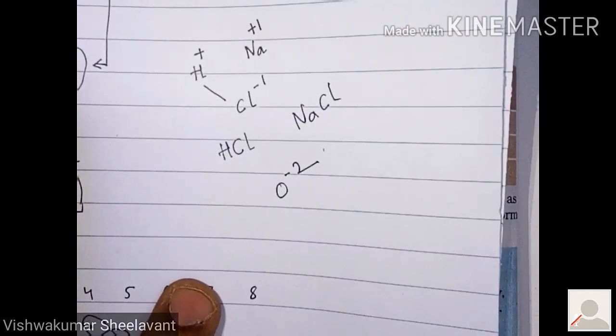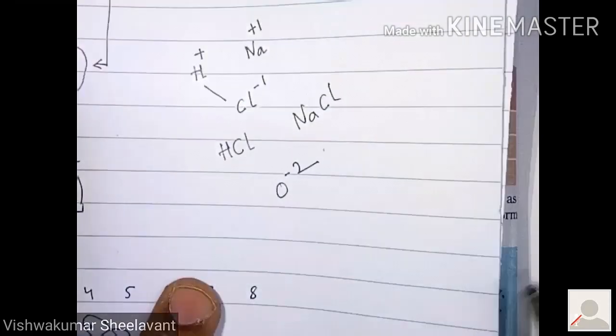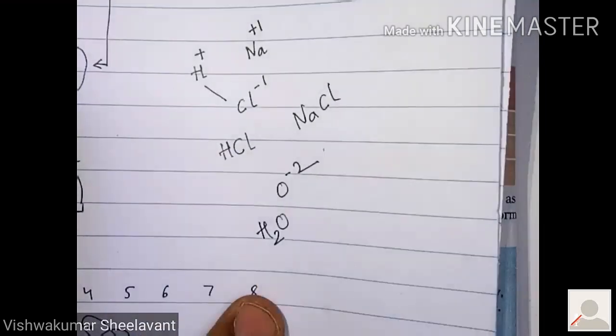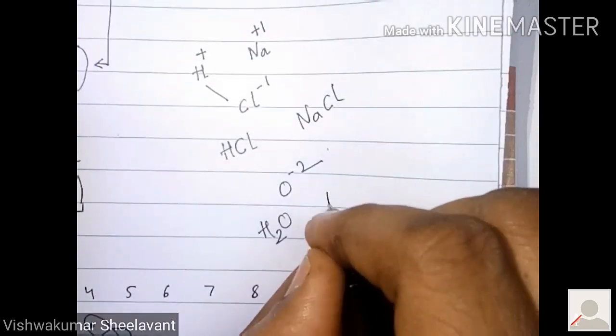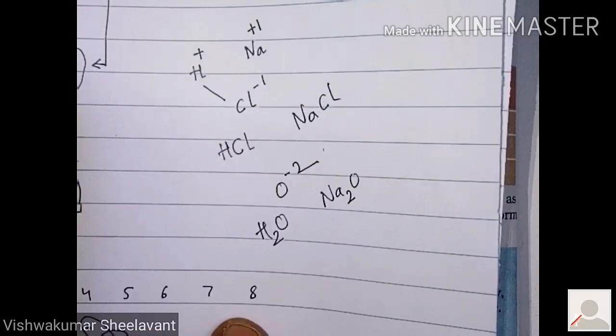If you take O, valency of O is -2. If you make hydrogen react with oxygen, what will you get? H2O. If you make oxygen react with sodium, what will you get? Na2O. Is it right?